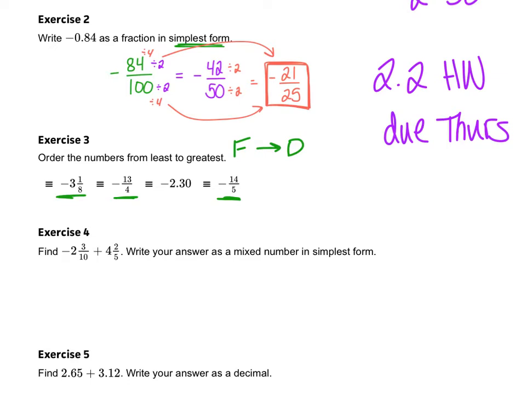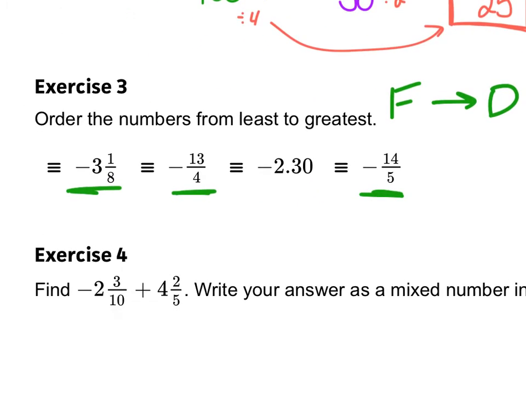That might be easier to work with them that way. So 4 goes into 13 3 times. That's 12 with 1 left over. So I'm going to write it like that. 5 goes into 14 2 times. That's 10 with 4 left over. I'm going to write it like that.